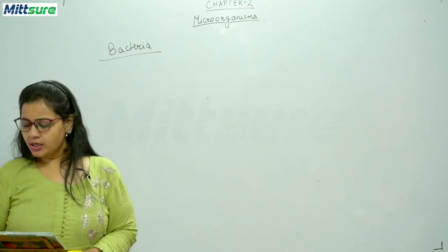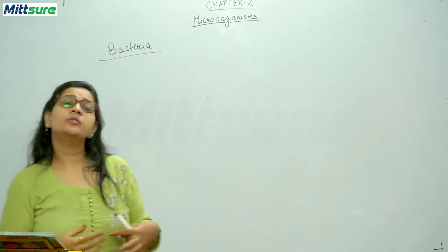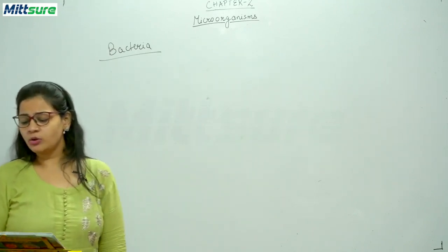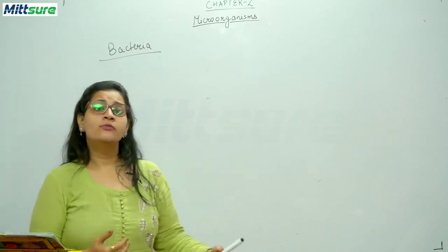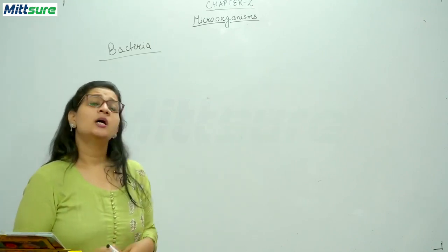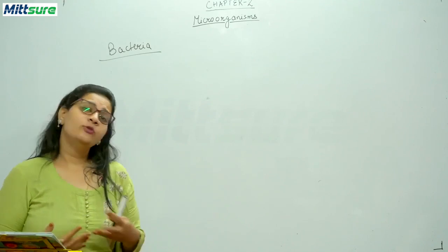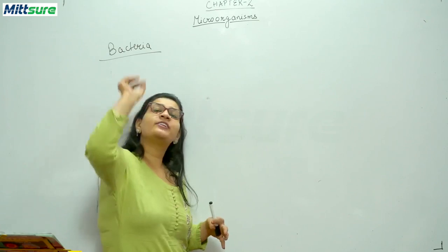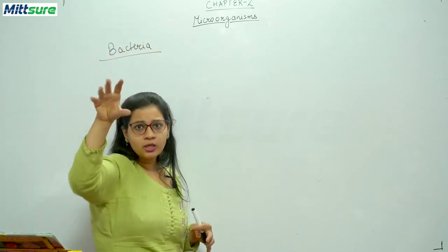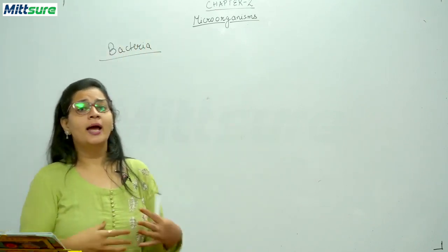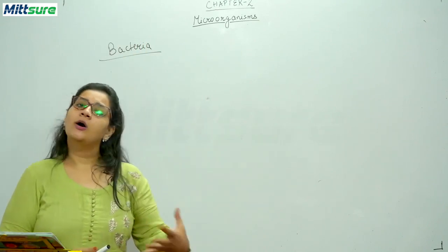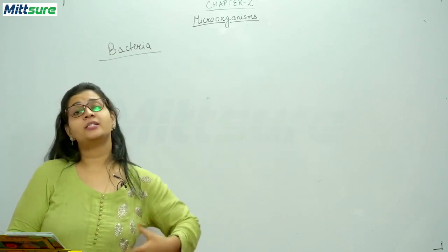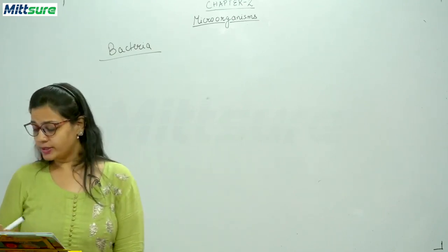Okay, students? Now we will be discussing the uses of bacteria. That is, there are different types of uses of bacteria. Now students, the first use of bacteria is nitrogen fixation. I have told you about this Rhizobium bacteria. This Rhizobium bacteria fixes the atmospheric nitrogen into the soil and helps the plant to grow by providing certain types of nutrients, that is, nitrate nutrients to it.